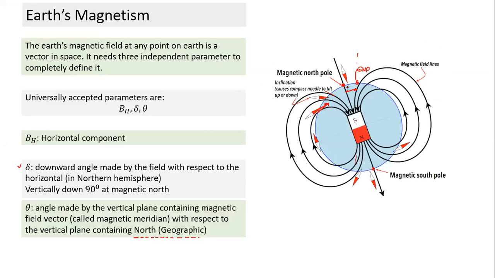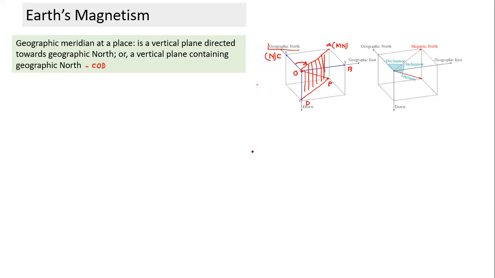I think visualizing a spherical surface becomes difficult, but this one is a lot easier. I think all of you can understand what is geographic north. Anybody who doesn't follow what is a vertical plane containing north? Disha, are you clear what is a vertical plane containing north? Yes, sir. Okay.